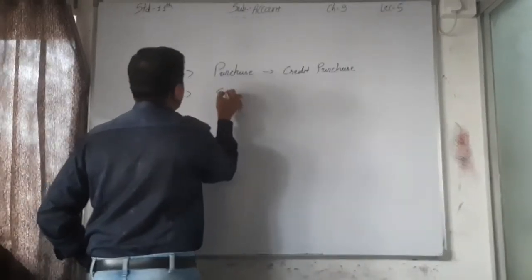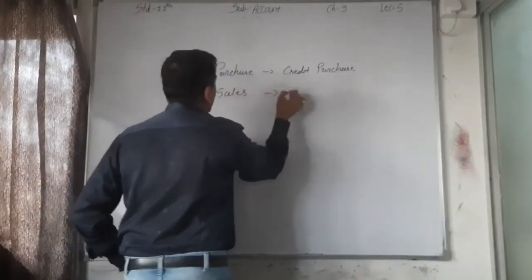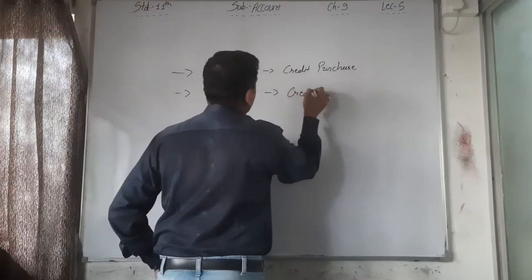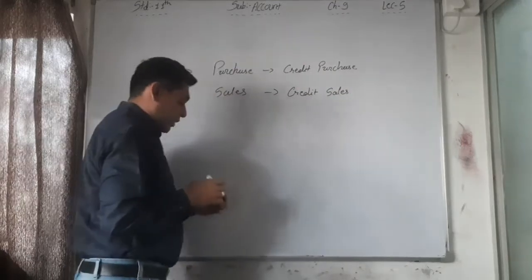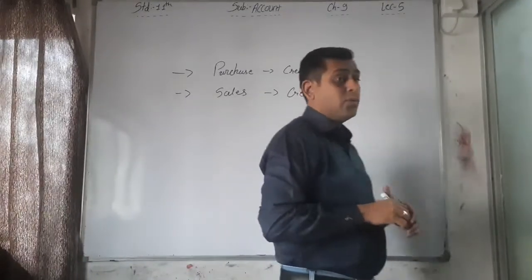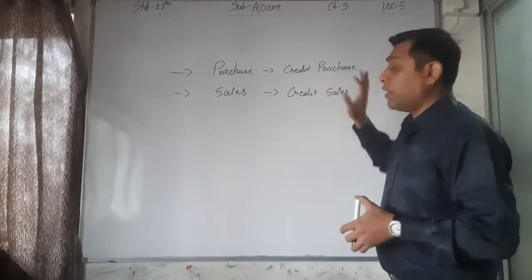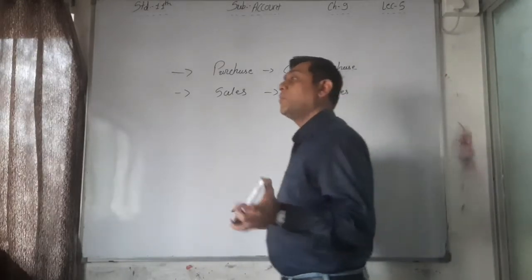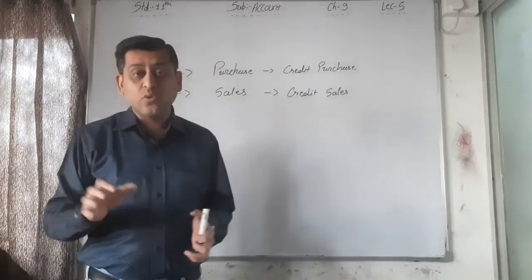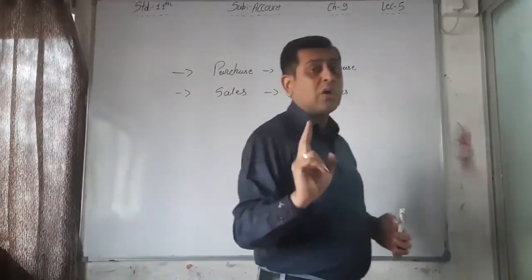Second, sales, or you can say credit sales. You have to remember these two accounts compulsory, because we have to give some money for the credit purchase in future, and we have to take some money for the credit sales in future. So we have to remember these two accounts compulsory.